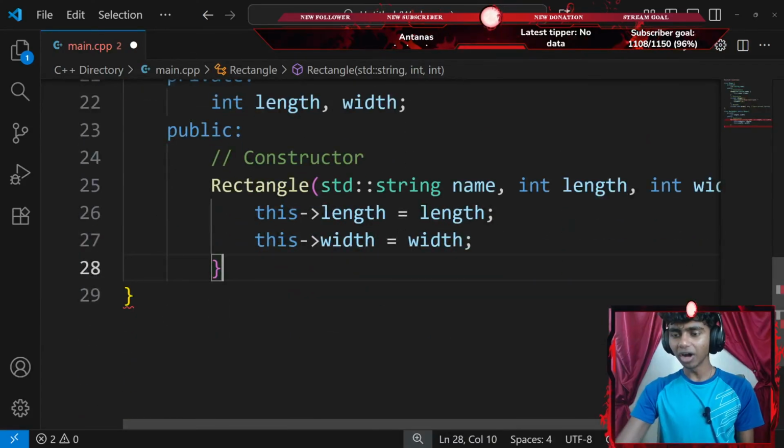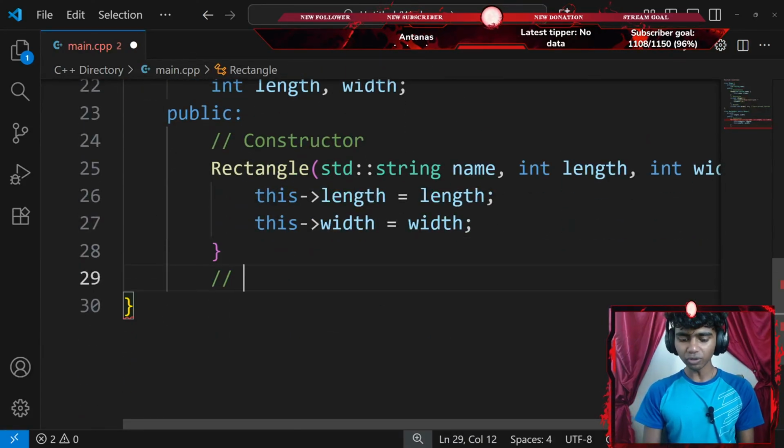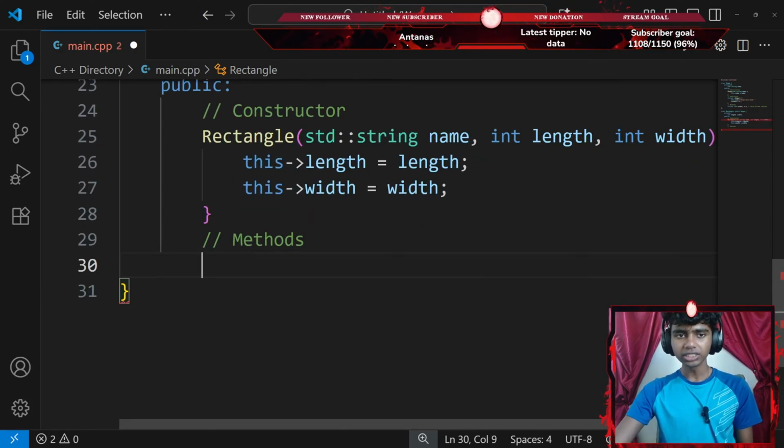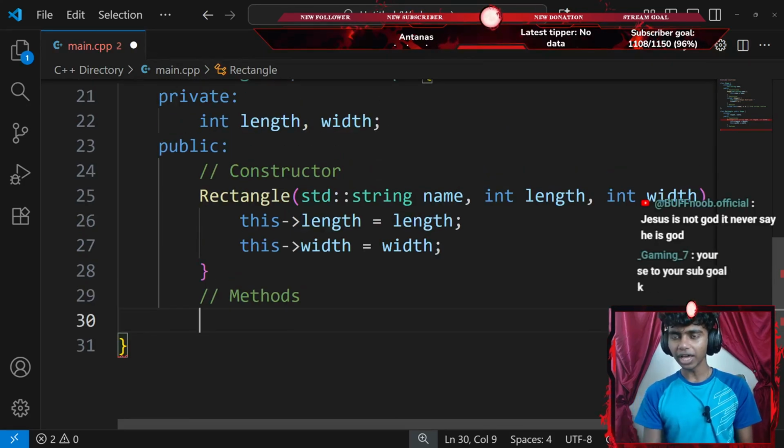Okay, that said, let's go ahead and create a few methods now. So I'll go ahead and add a comment that says methods. Alright, next up, let's go ahead and do something.